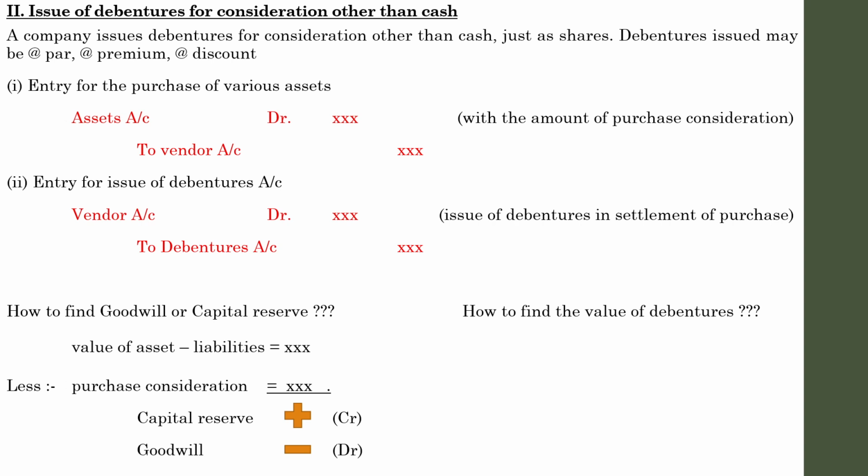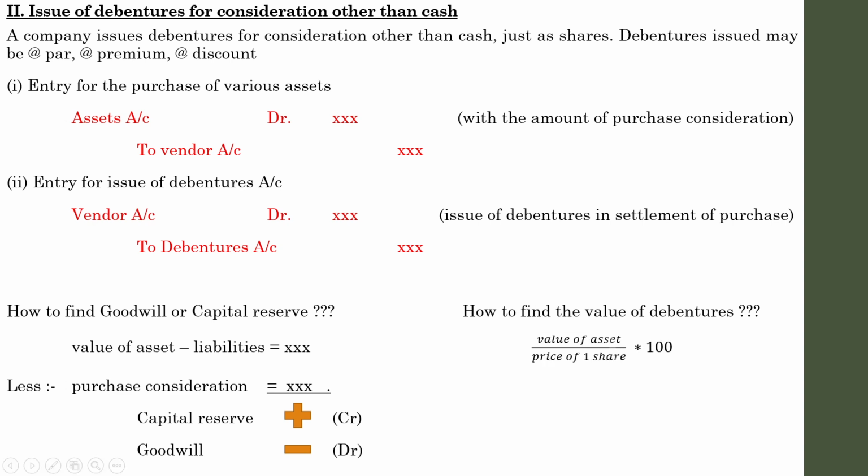So at the time of issue of debentures, sometimes we may issue the debentures at par, at premium and at discount. Usually in the case of par it doesn't affect our computation, but in the case of discount and premium, you have to exactly find the actual value of the final debentures which you are going to offer. At that time there is a simple equation for finding the actual value of debentures.